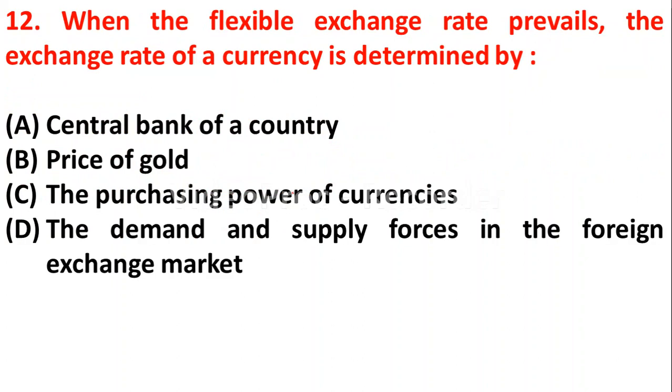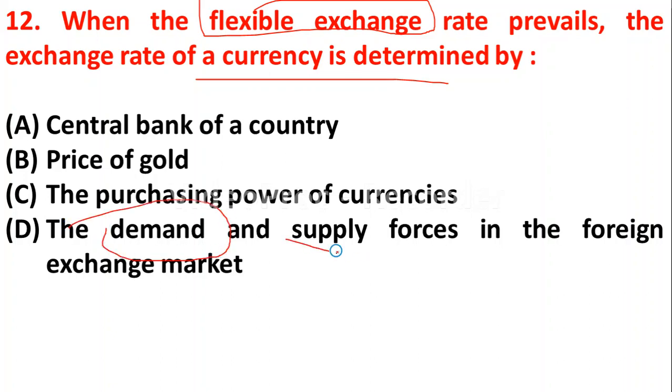Question number 12. When the flexible exchange rate prevails, the exchange rate of a currency is determined by option A, central bank of a country, option B, price of gold, option C, the purchasing power of currencies, option D, the demand and supply forces in the foreign exchange market. So when the flexible exchange rate prevails, the exchange rate of currency is determined by market forces, such as demand for foreign exchange and supply of foreign exchange. So option D is correct.